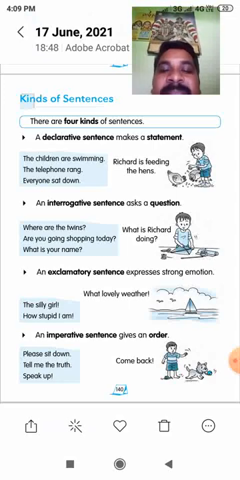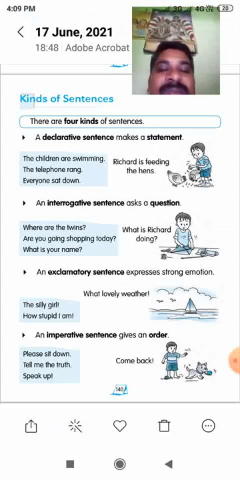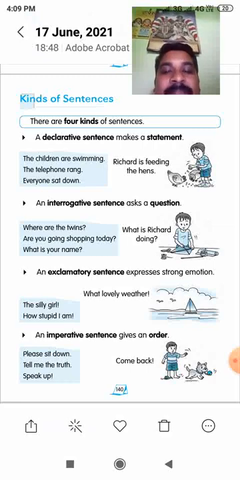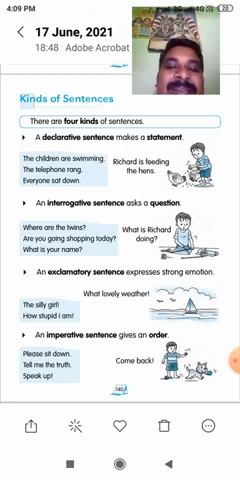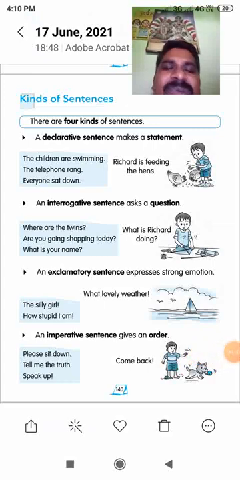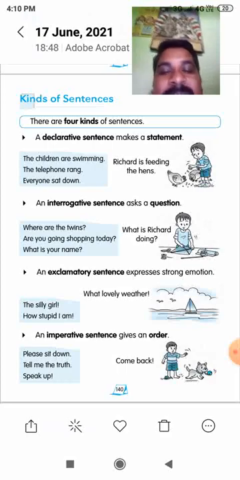See these sentences. The silly girl. How stupid I am. What lovely weather. So these sentences are all exclamatory sentences. What lovely weather, this is happy. The silly girl, this is sad. How stupid I am, this is also a sad thing. So these are the feelings, and that is an exclamatory sentence. So exclamatory sentences, no problem at all. We can easily identify them with the help of the question mark. Sorry, not the question mark, with the help of the exclamation mark.